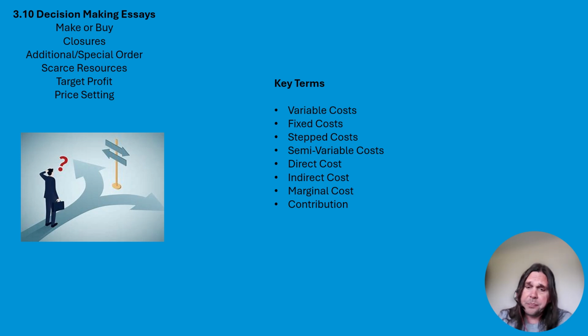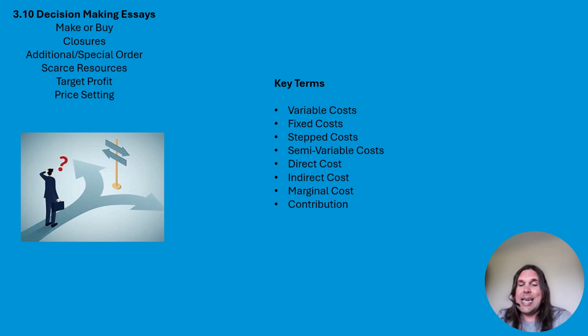So sometimes when there's a make or buy essay, people take away the fixed costs in the make option and say that's the contribution and compare it to buy. That's not the way it goes. Those fixed costs are generally not relevant because they will usually still exist, but equally, the idea of contribution is different. Profit per unit, you can take away all the costs. Contribution, selling price, take away variable costs.